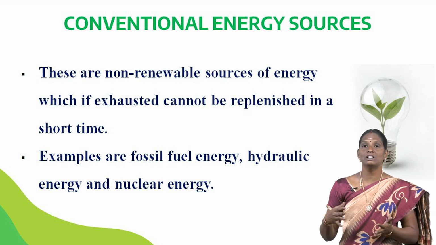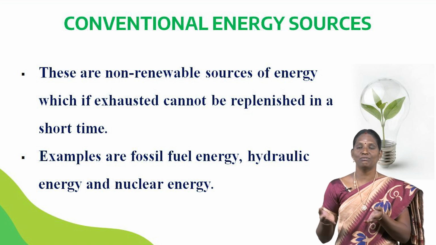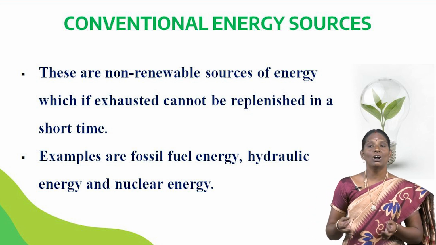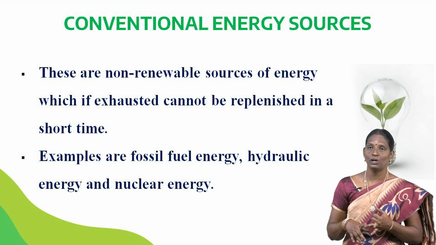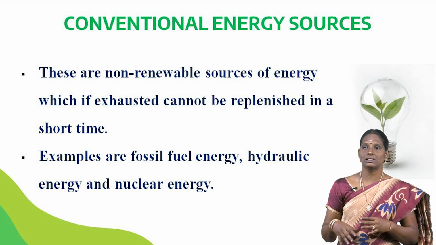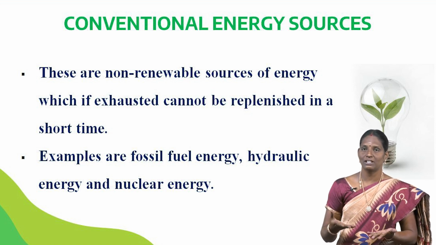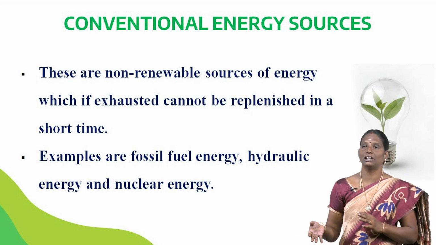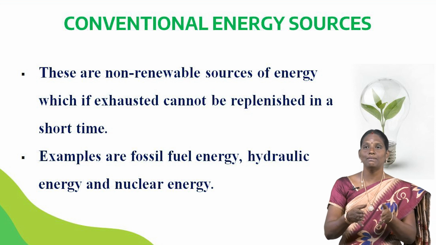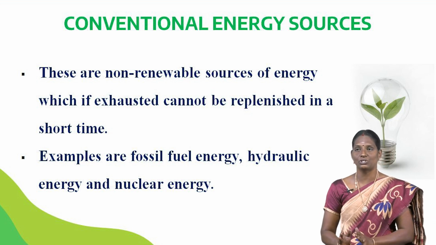The fossil fuels are only produced after 100 years or 50 years. So, what is meant by fossil fuel energy? Coal, petroleum and natural gas are called fossil fuels. They are called fossil fuels because they are formed by the decomposition of the remains of dead plants and animals buried under the earth for a long time.